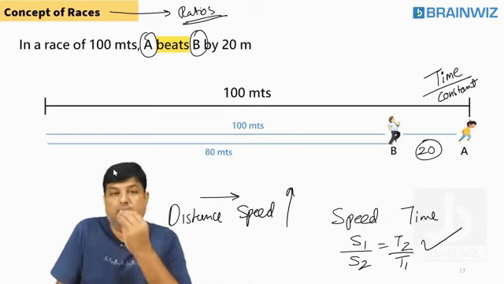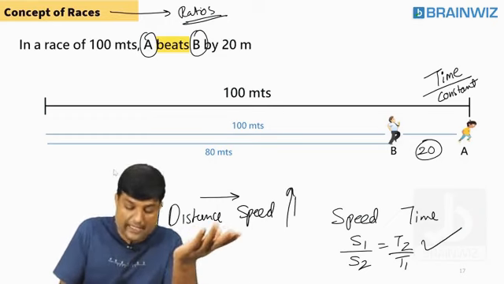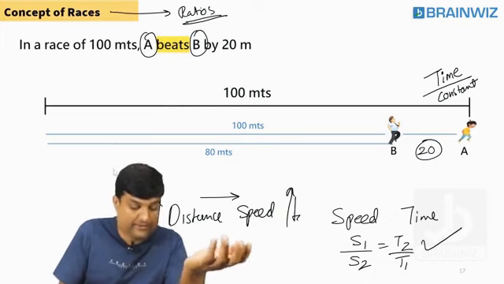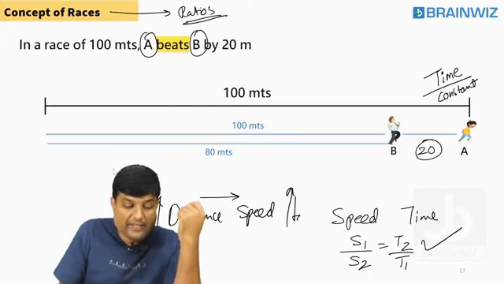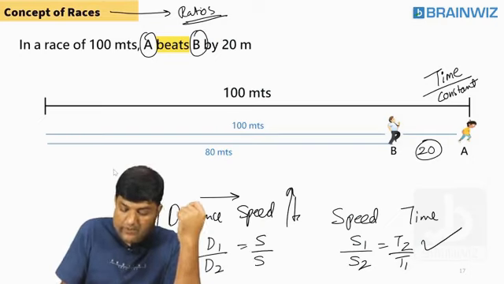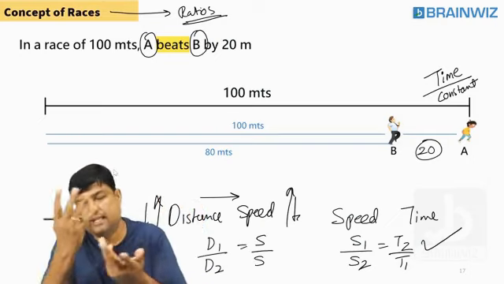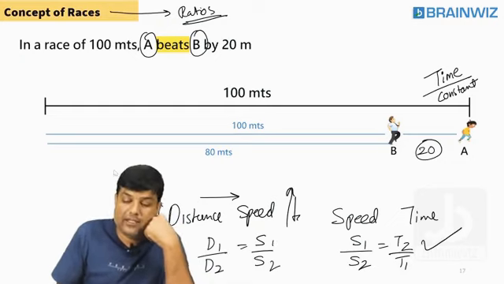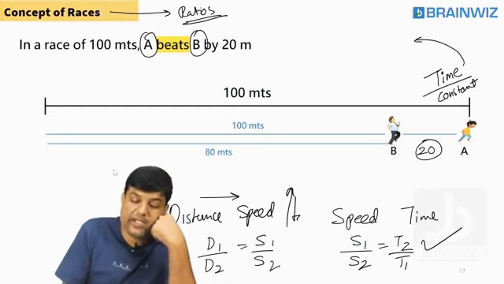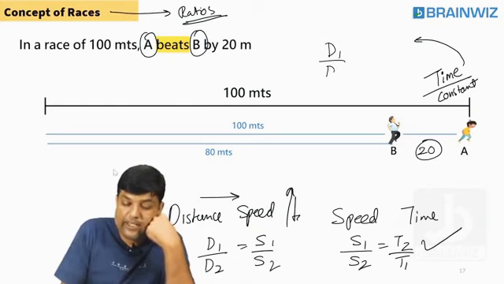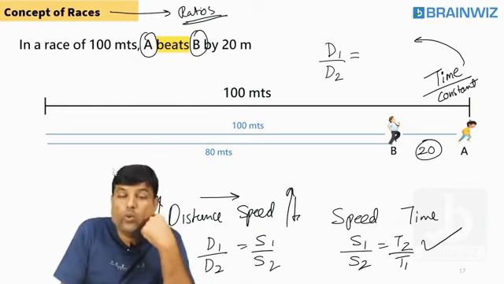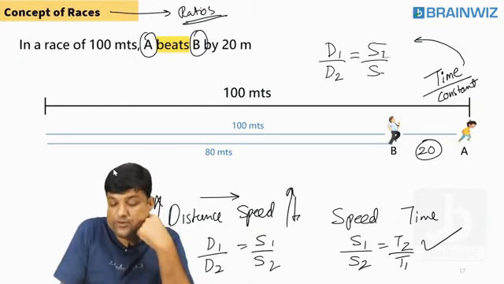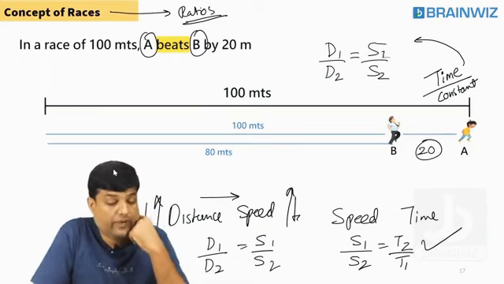More speed, definitely more distance. Less speed, definitely less distance. So D1 by D2: do you think this is S2 by S1 or S1 by S2? S1 by S2. Why? Because they are directly related. So when time is constant, D1 by D2 must be equal to S1 by S2. Don't forget these basics.